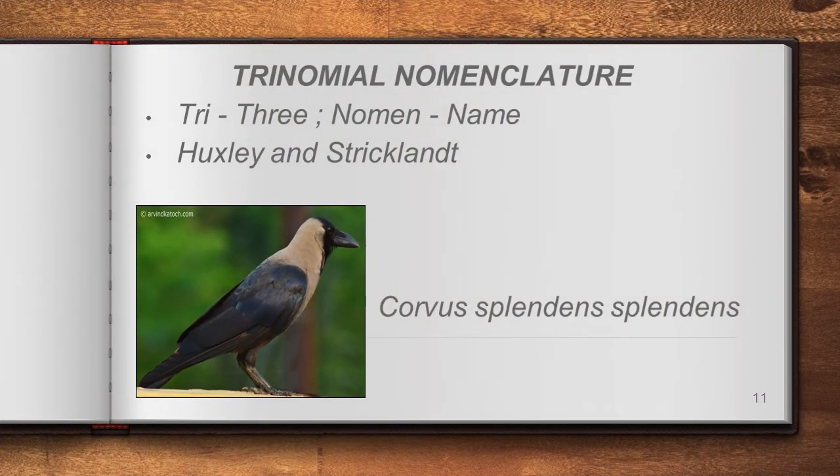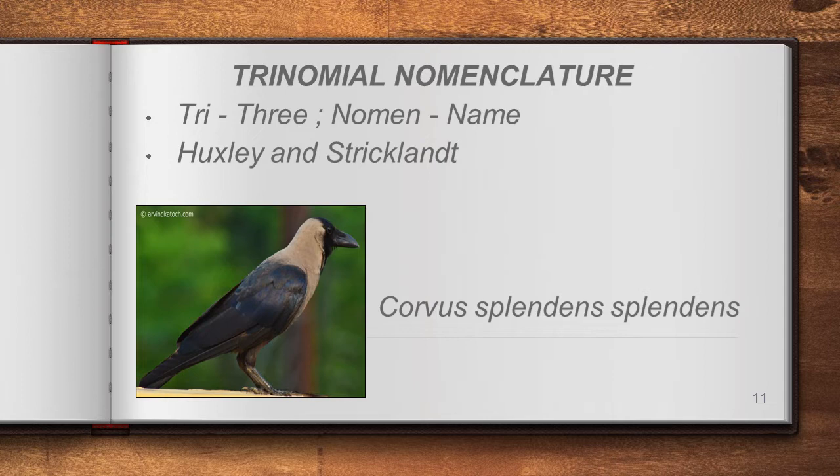Trinomial nomenclature. Trinomial nomenclature means the same organism or particular species will be called with 3 names. So tri means 3 and nomen means name, right? And this method was introduced by Huxley and Strickland. Clear? So here the same method is followed: genus name and species name will be given.